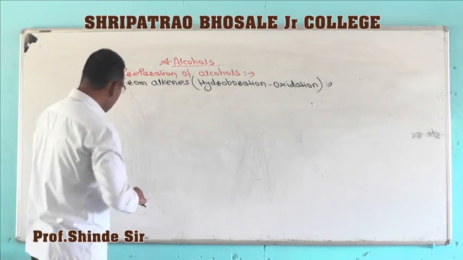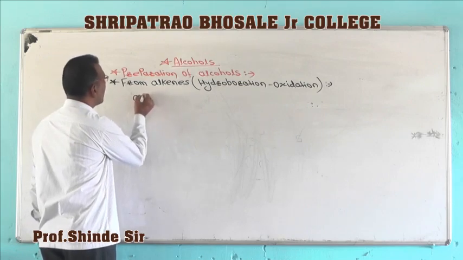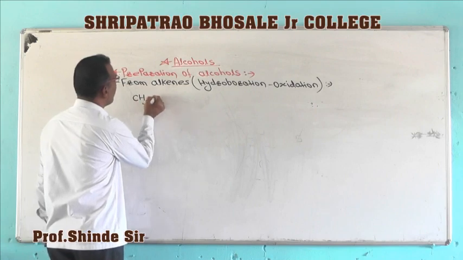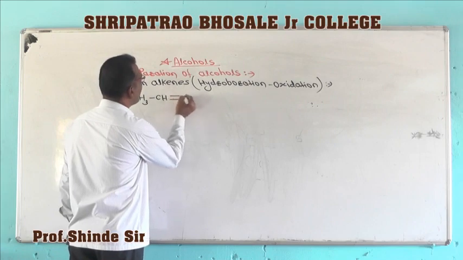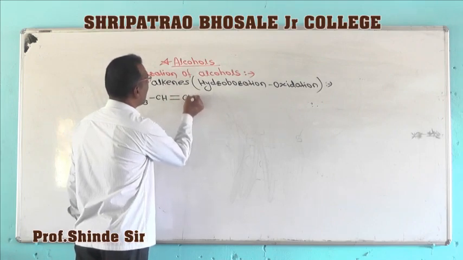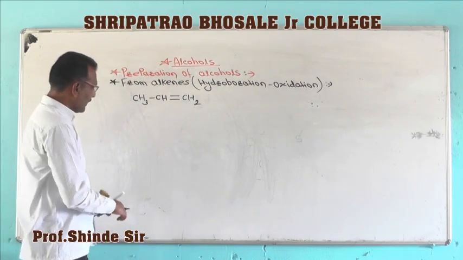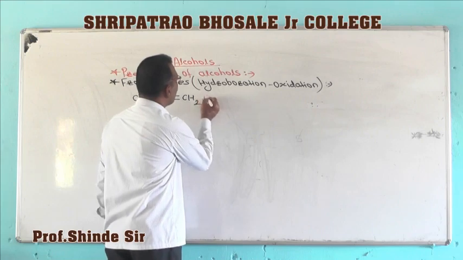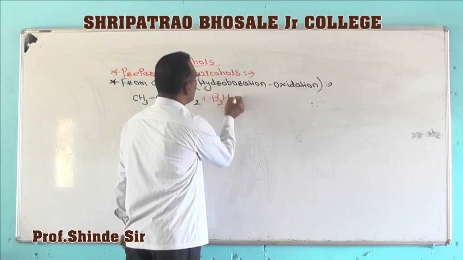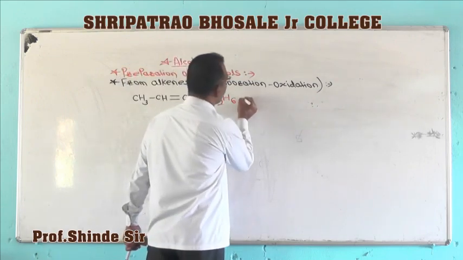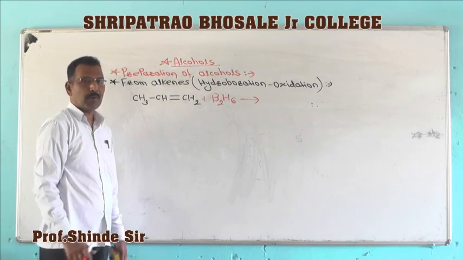Consider we have taken an alkene, for example propene. Now this propene is treated with diborane, B2H6. Addition of diborane takes place across the double bond.